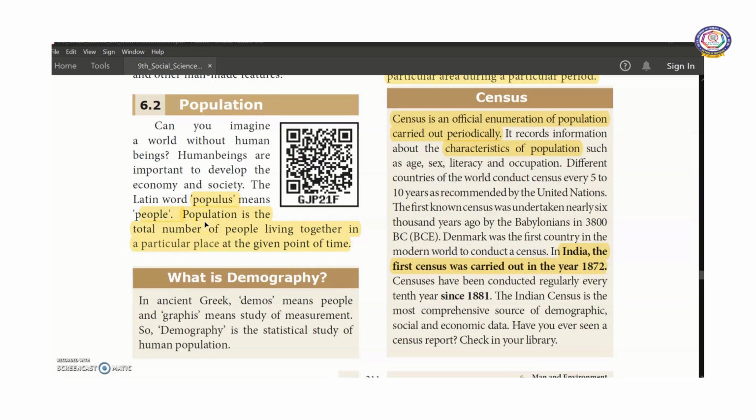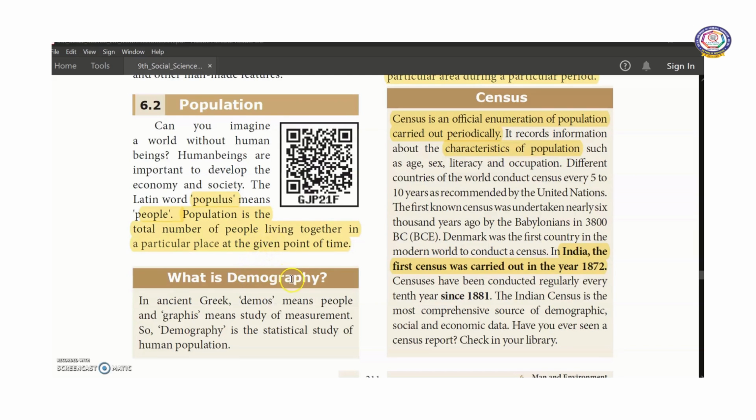What is meant by population? The total number of people living together in a particular place at the given point of time. For example, what is the population of India in the year 2020? How will they calculate? The total number of people living together in India in the year 2020, for example. That is called population. Population is the total number of people living together in a particular place at the given point of time.